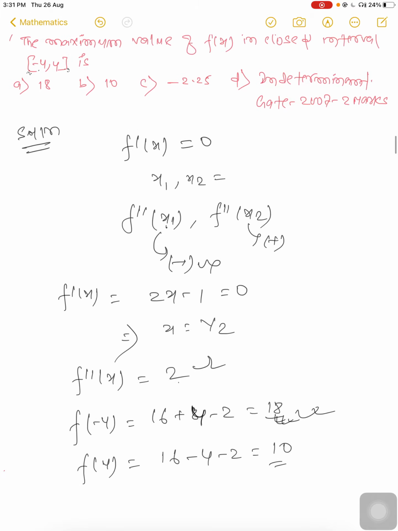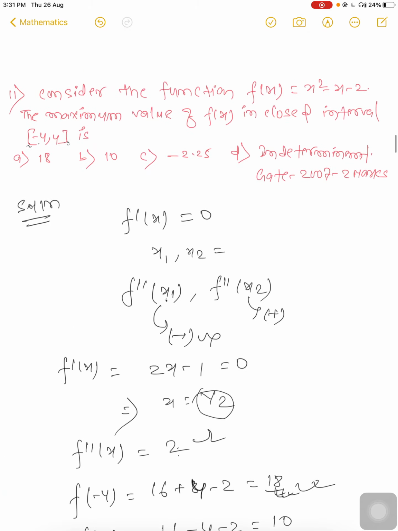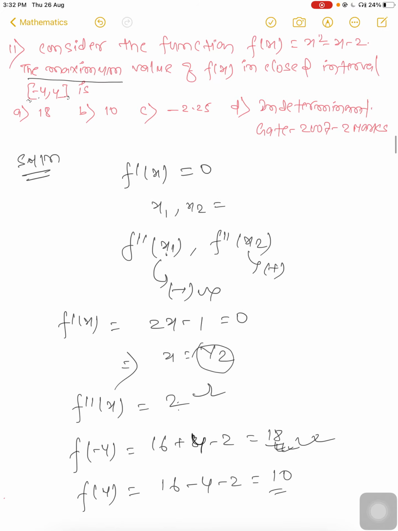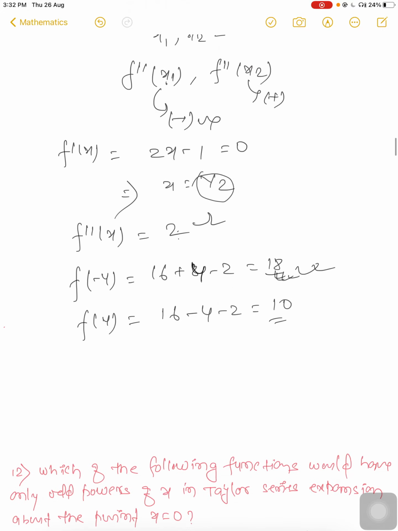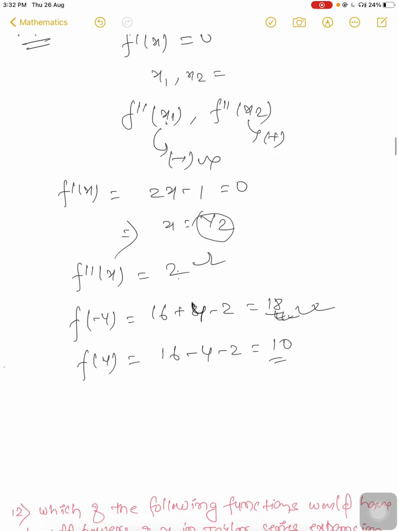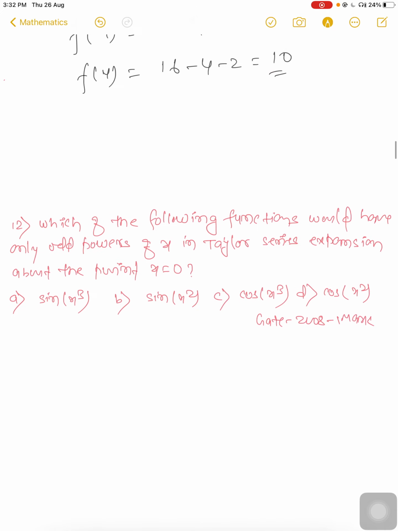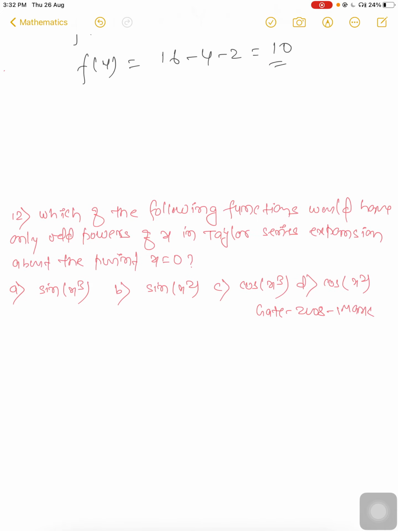From the typical method you get the minimum value, because here it is positive for all values, and at x equal to half you will get the minimum value. But here the question is to find the maximum value, so put the limit and check it, whatever the maximum limit given. So 18 will be the right answer. Here it is option A. Now come to the next question.